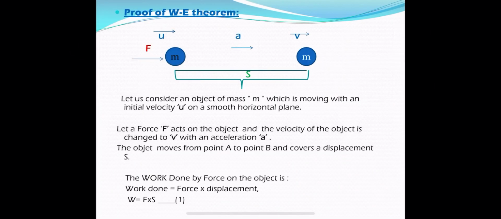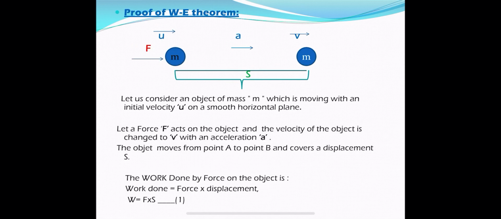Now, what is the work done by the force on the body? According to the work energy theorem, the work done on the body is equal to the change in kinetic energy. We have to prove this. First of all, let us find the work done on the body. What is the formula for work done? Work done is equal to force into displacement. We know the force is F and the displacement is s.